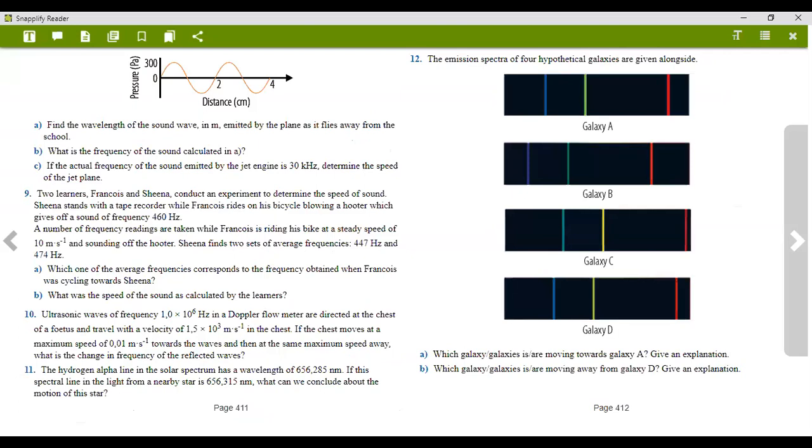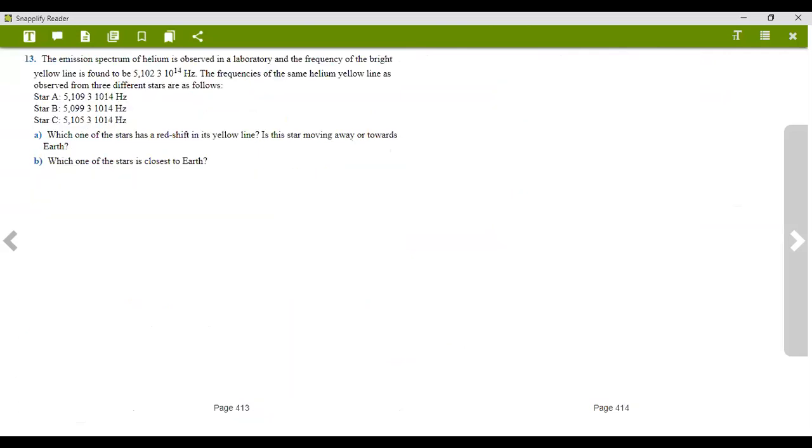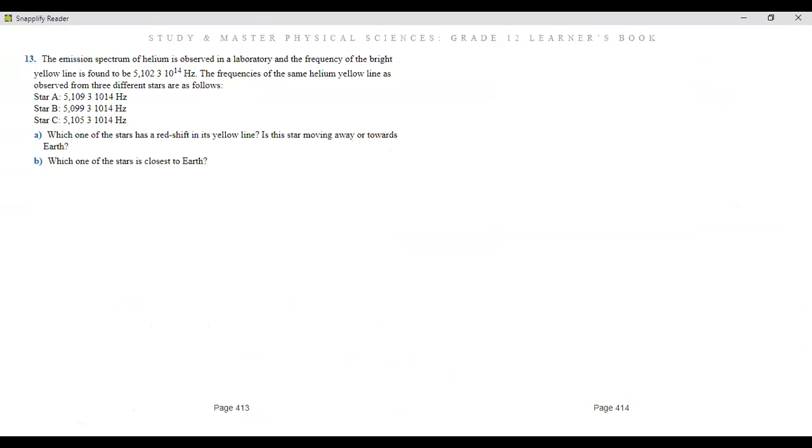Okay. So number 13 says that the emission spectrum of helium is observed in the laboratory, and the frequency of the bright yellow line is found to be 5.1023 times 10 to the power of 14 hertz. The frequency of the same helium yellow line as observed from 3 different stars is as follows. So we've got star A, star B, and star C.